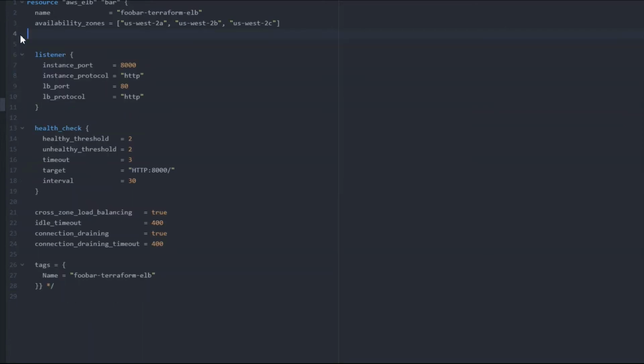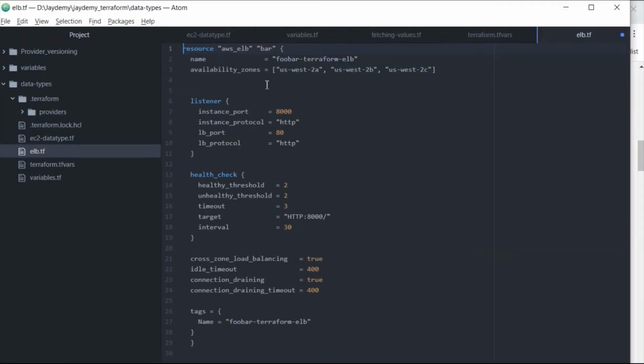We will make our code very simple, so we can work with it easily. Let me delete this as well, and now we can see the tags and all. Now I will save this one.